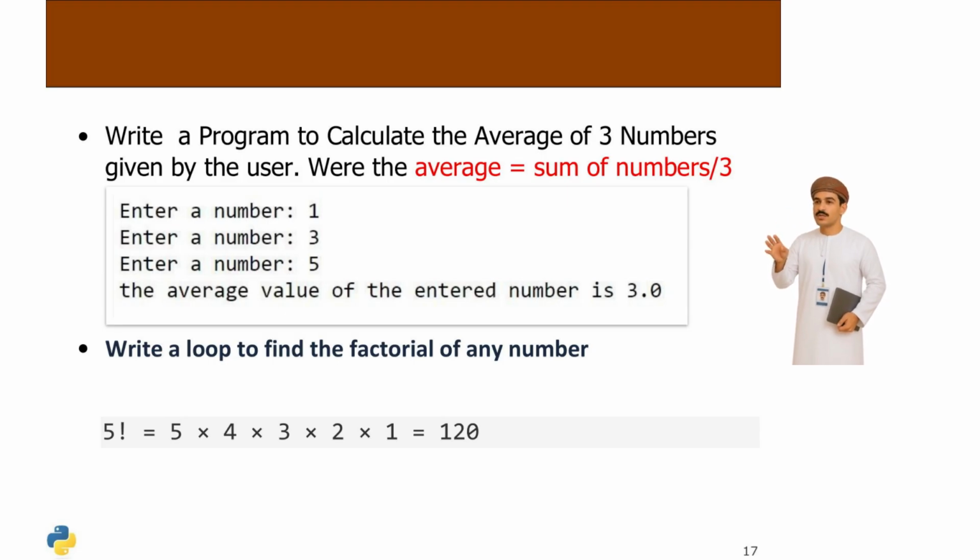For factorials, use a loop to multiply a sequence of descending integers. For example, 5 factorial equals 5 times 4 times 3 times 2 times 1, resulting in 120.